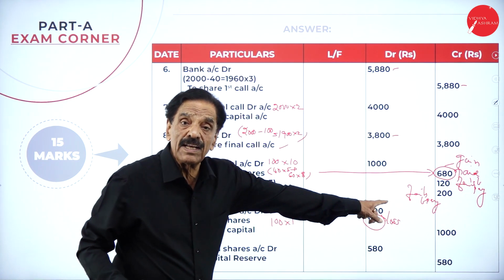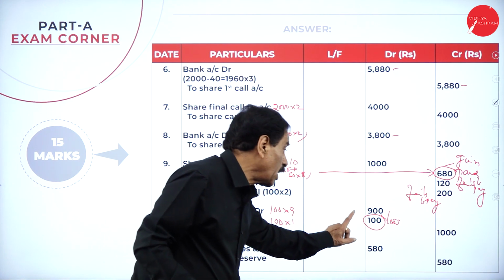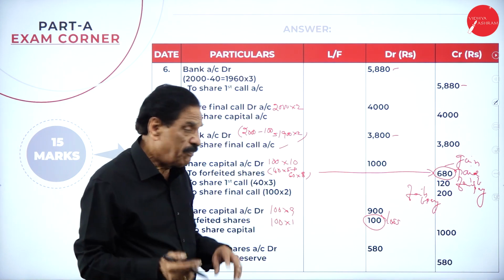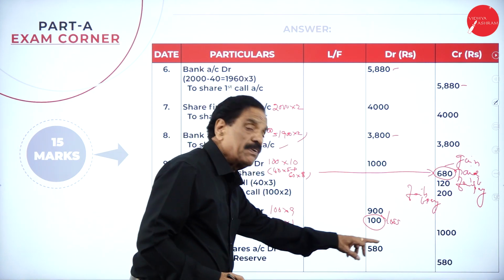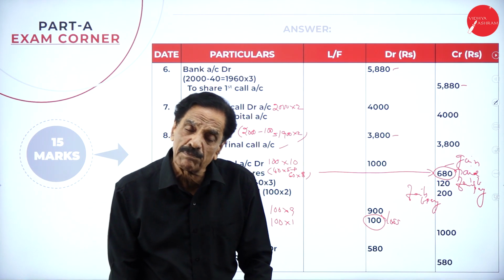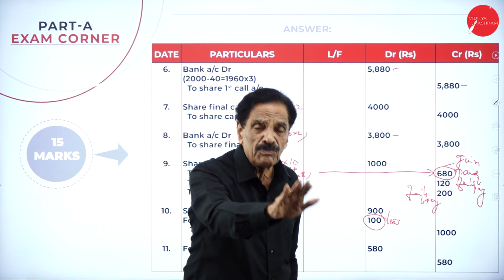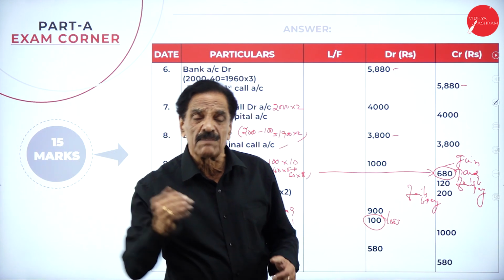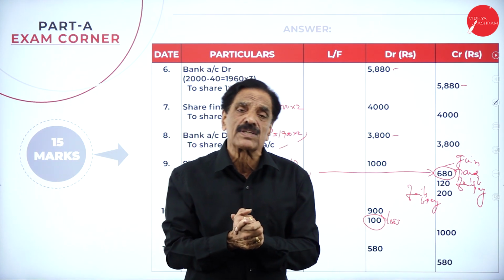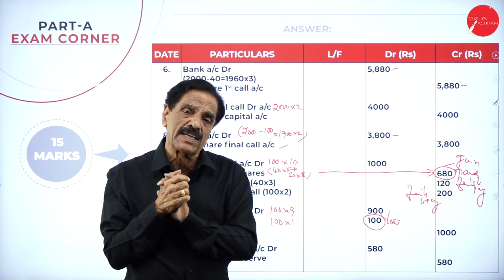How much is the gain? 680. How much is the loss? 100. What's the difference? 580. Last entry, forfeited shares account debit to capital reserve 580. Because of the forfeiture, you got how much more money? 580. That will be kept in the reserve. If there is any shortage of funds, this money will be utilized as capital.